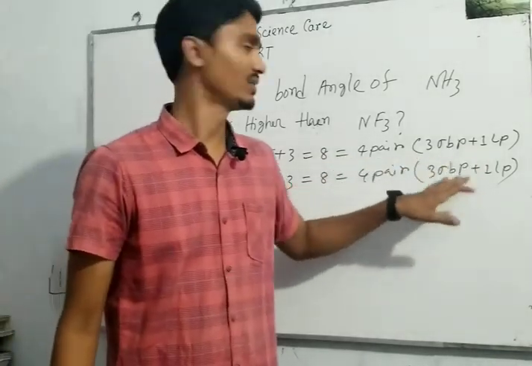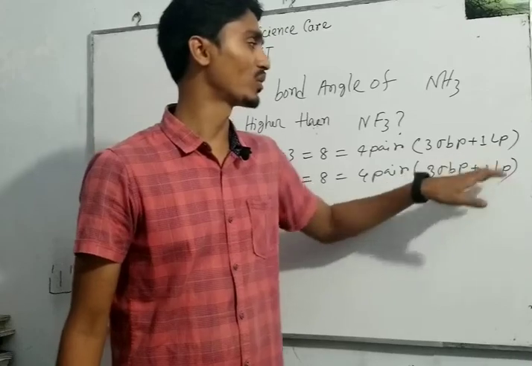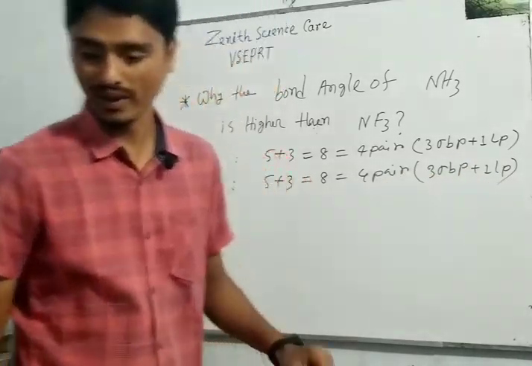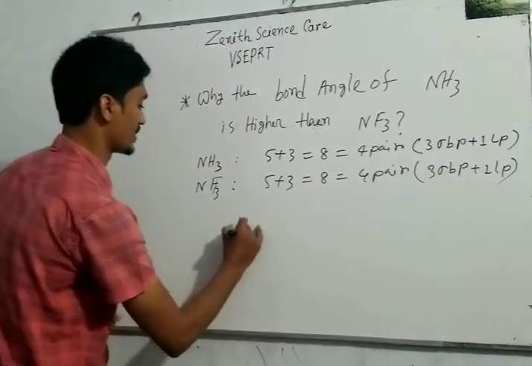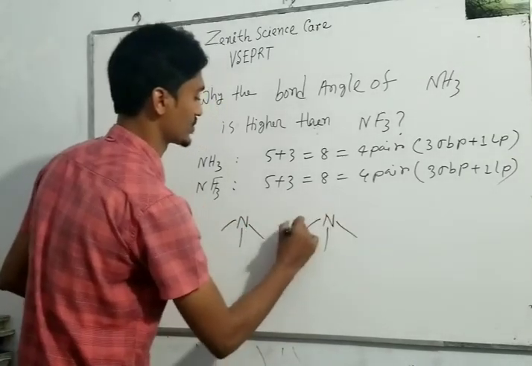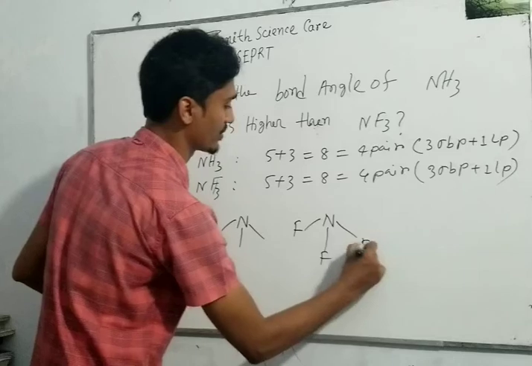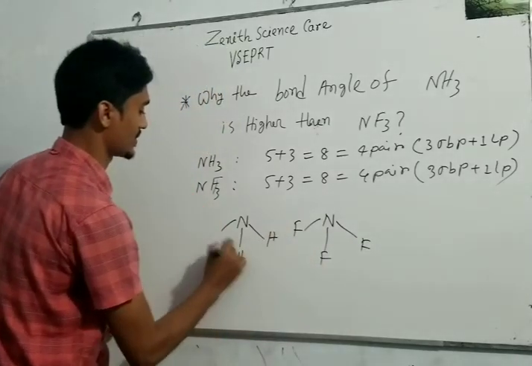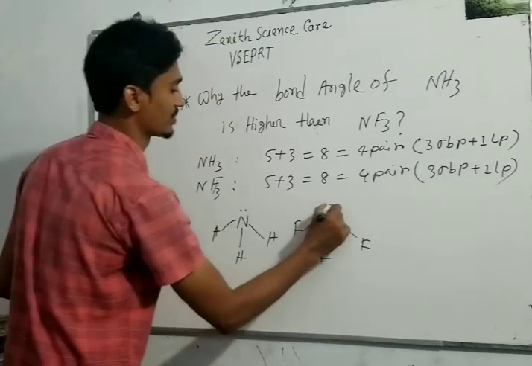So the same result: 3 sigma bond pairs and 1 lone pair in both. But the bond angles of these two compounds are not the same. Why? That is our question. Fluorine, fluorine, fluorine, hydrogen, hydrogen, hydrogen.